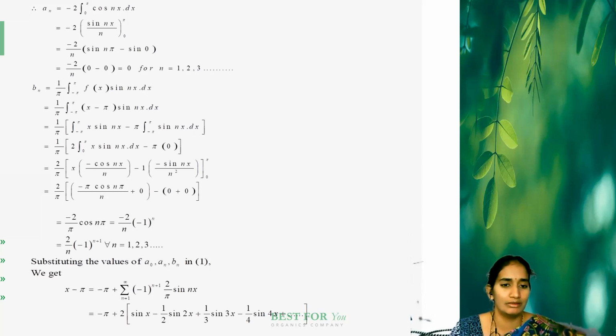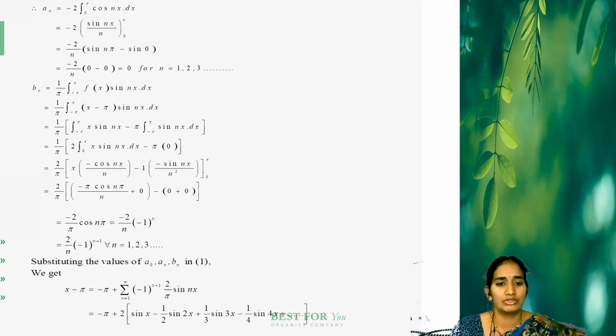That is the u v term. Minus u dash: the differentiation of x is 1. Next, times v1, the integration of v. V is cos nx by n, and the integration of cos nx is sin nx by n. Already the denominator has n, so we get minus sin nx by n square.